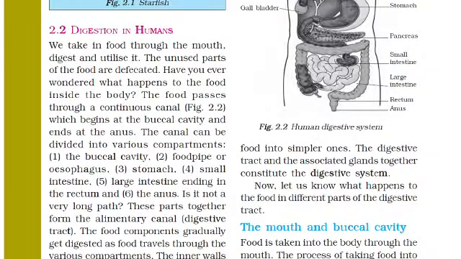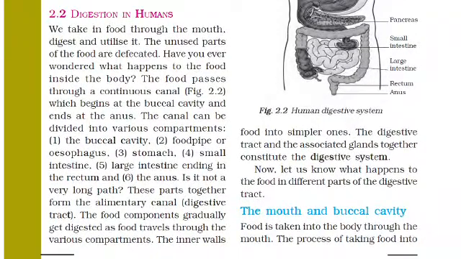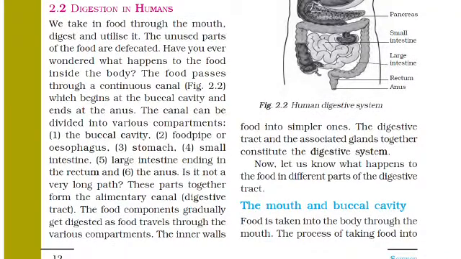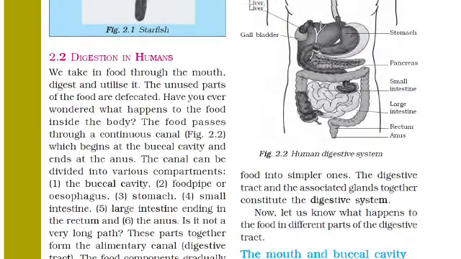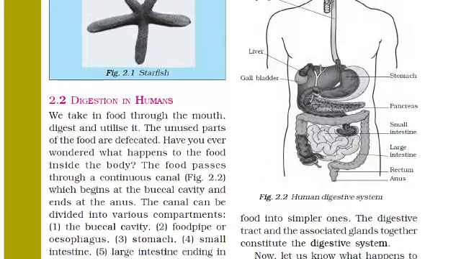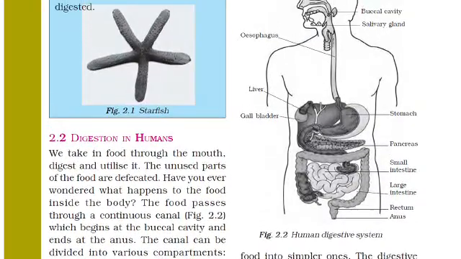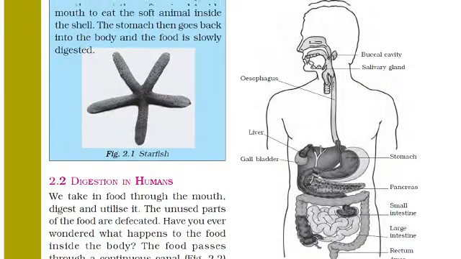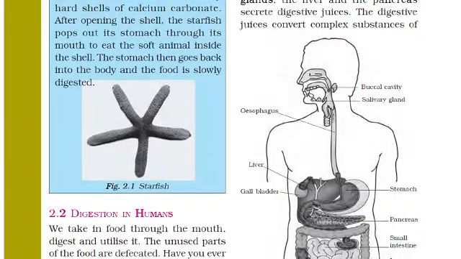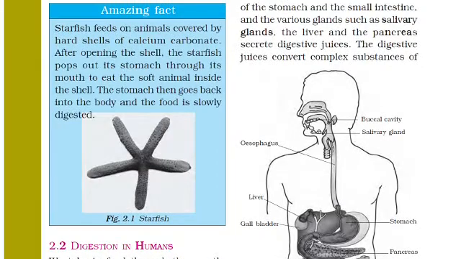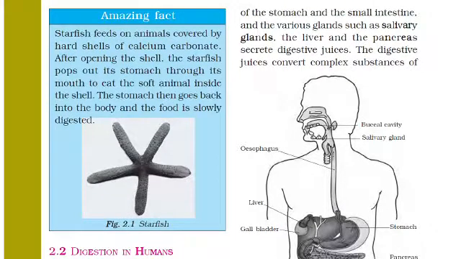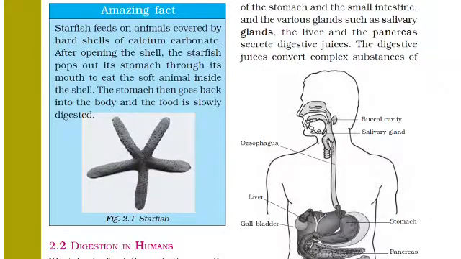Then the inner walls of the stomach and the small intestine and various glands such as salivary glands, the liver and the pancreas secrete digestive juices.